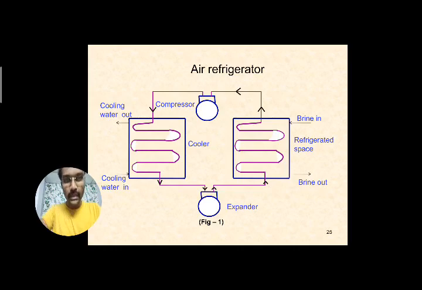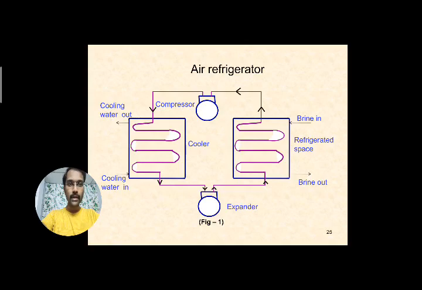Further, the lower temperatures are obtained in the expander. So this is the function of the expander. After the expansion takes place, the very low temperature air passes to the next component, the refrigerated space. You can consider it as an evaporator, where the evaporation process takes place.